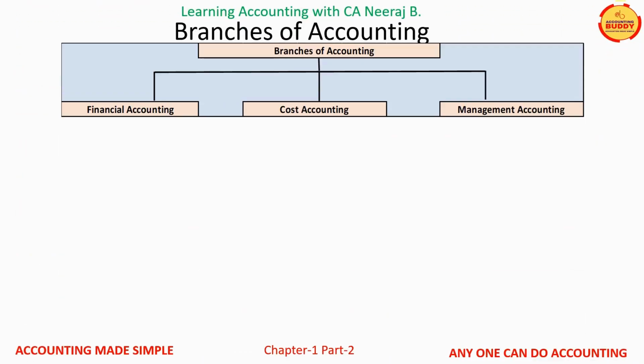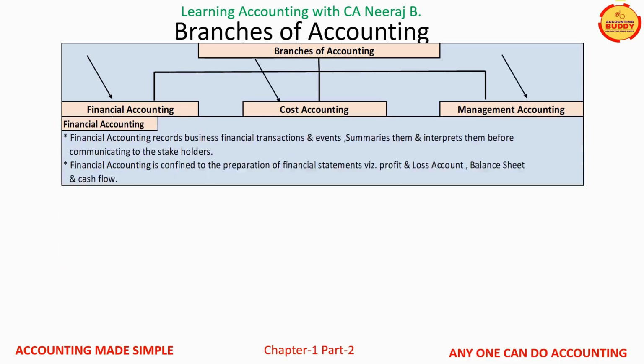There are 3 branches of accounting: financial accounting, cost accounting, and management accounting. Financial accounting records business financial transactions and events, summarizes them, and interprets them before communicating to the stakeholders. Financial accounts is confined to the preparation of financial statements, that is profit and loss account, balance sheet, and cash flow. I hope you remember that in part 1 of chapter 1 video, we have learned in detail about the financial accounting.